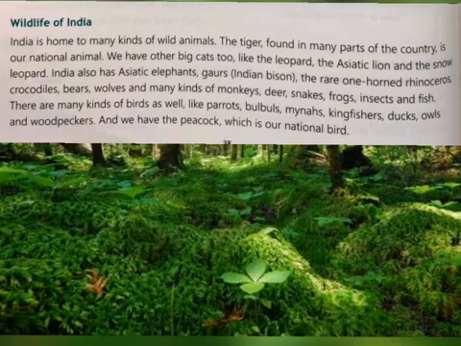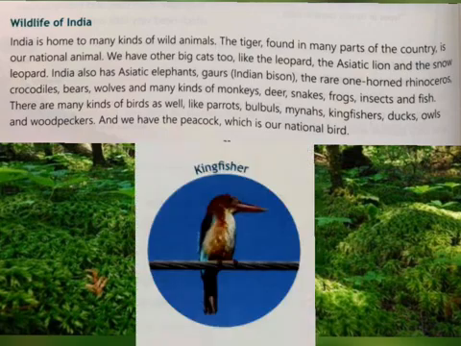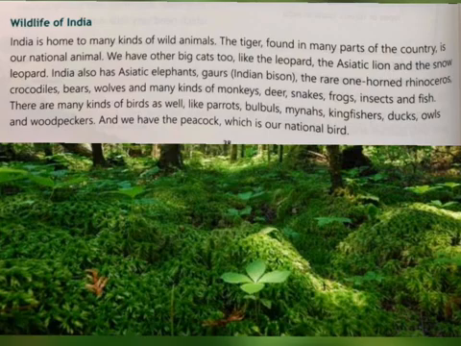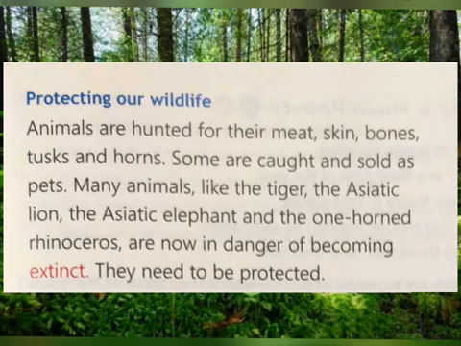The rare one-horned rhinoceros, crocodiles, bears, wolves, and many kinds of monkeys, deer, snakes, frogs, insects, and fish. There are many kinds of birds as well, like parrots, bulbul, myna, kingfishers, duck, owls, and woodpeckers. And we have the peacock, which is our national bird. Now, our next topic is protecting our wildlife.